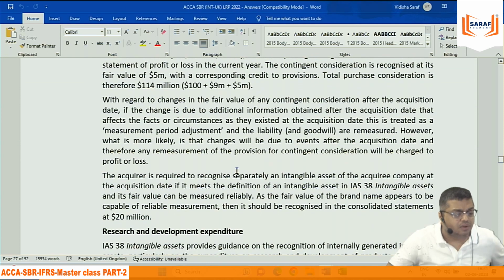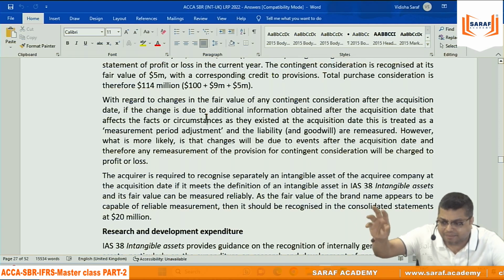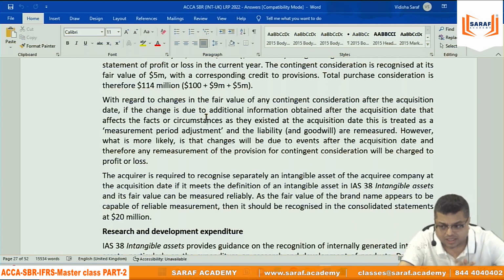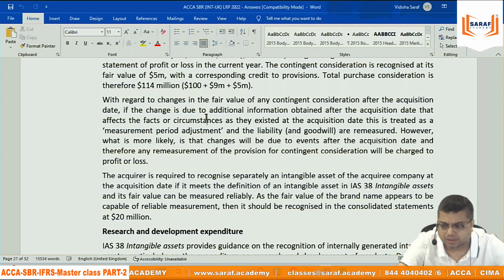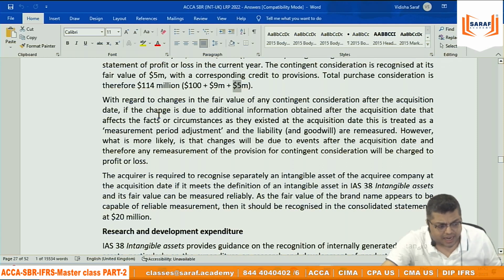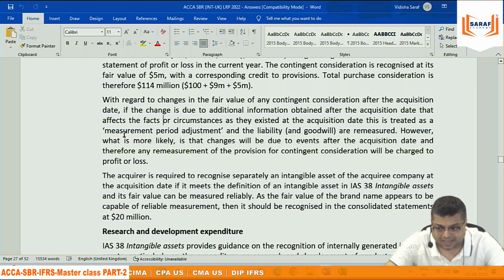With regard to the change in the fair value of any contingent consideration after the acquisition, suppose presently we have estimated the fair value of contingent consideration as this. But suppose some changes happen, whether they will be able to generate income or not. We are more sure. That is not a pre-acquisition adjustment. That is a post-acquisition adjustment. But if when we estimated fair value, we made some mistake and we realize later on that this would be the fair value, then it will be adjusting the fair value for acquisition. Then it will be adjusting the goodwill that they are writing, that I have not said. That is also a clause in IFRS.